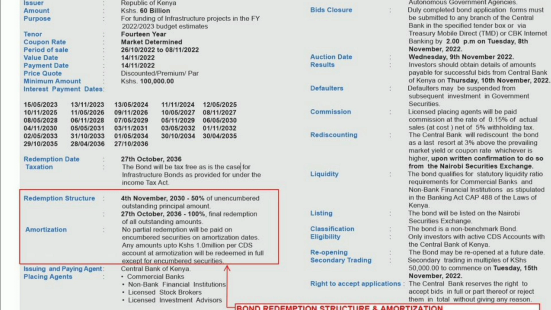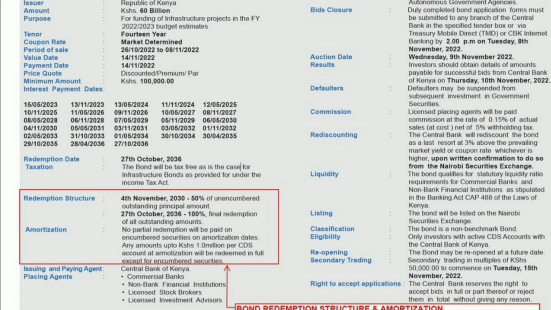The redemption structure states that on 4th November 2030, 50% of the unencumbered outstanding principal amount shall be paid. And then on 27th October 2036, 100% final redemption of all outstanding amounts shall be paid. On amortization, no partial redemption will be paid on encumbered securities.